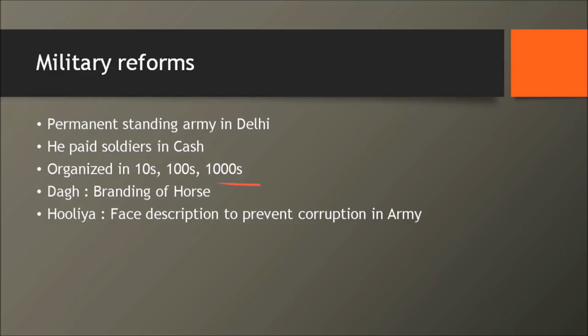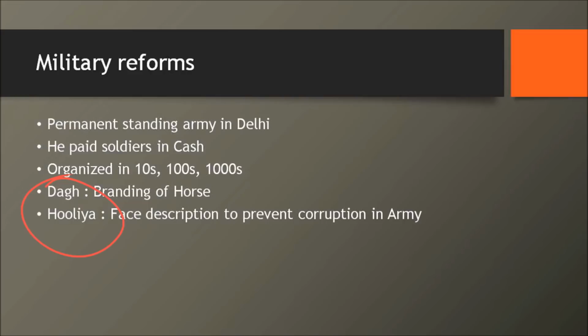But assume there's corruption in the army. Then what would happen? The two Iqtidars will say, okay, today my Sultan is going to come and visit my place. Let me borrow a few horses and army men from you, and when the Sultan comes to your place, I'll give them back. So the Sultan really understood this particular corruption in the army. That's why he introduced two concepts called Dag and Hulia.